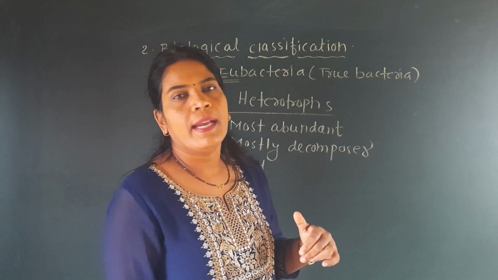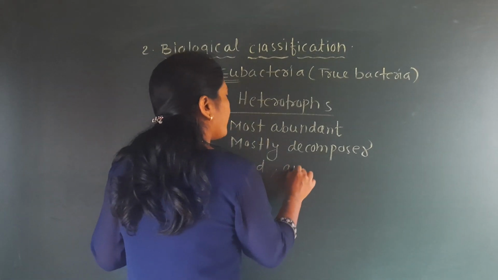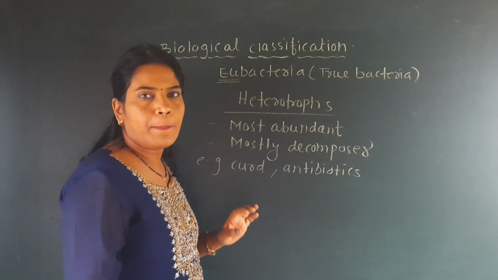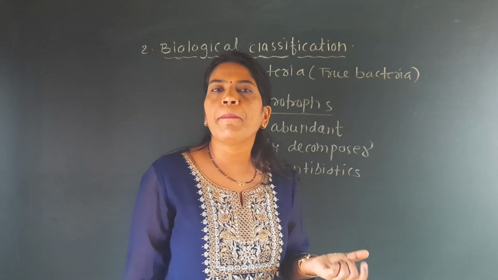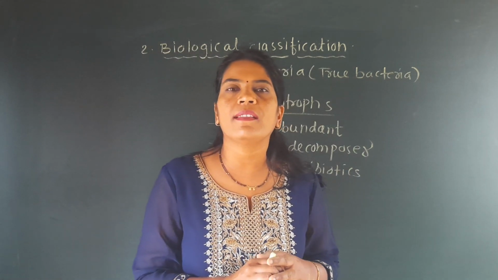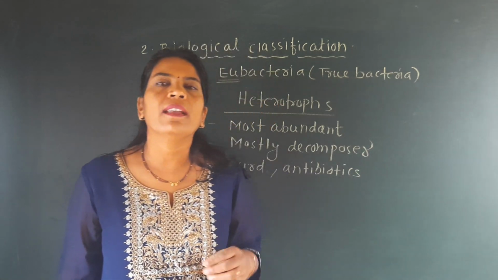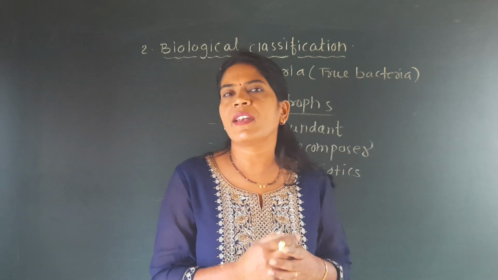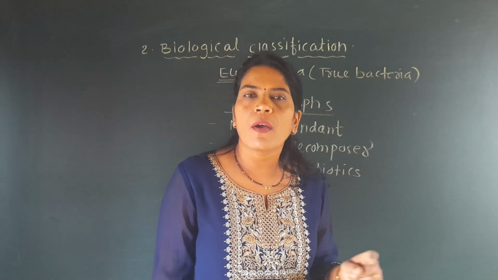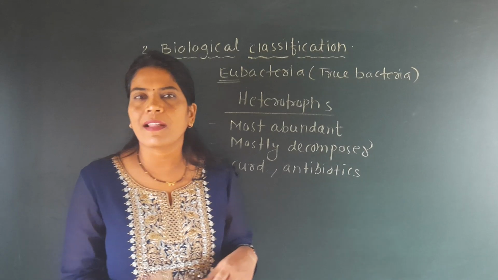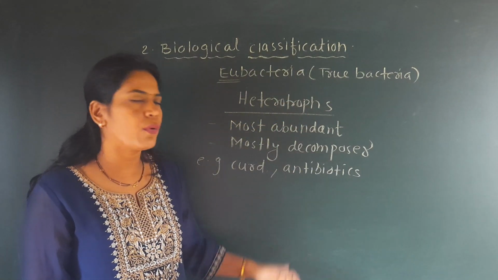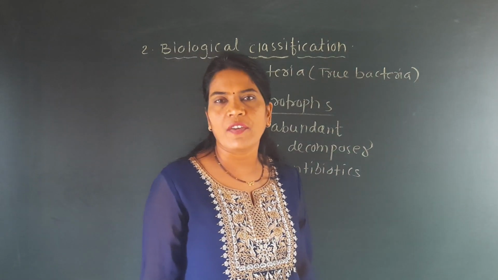These are also heterotrophs. A number of antibiotics are prepared for the treatment of ill persons. Antibiotic is nothing but medicine. And what is an antibiotic? An antibiotic is some kind of medicine which is used to prevent disease or to treat the ill person. These antibiotics are majorly prepared from bacteria. Antibiotics are also prepared from fungi, but bacteria also have an important role in the preparation of antibiotics.